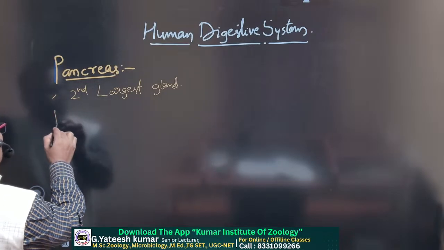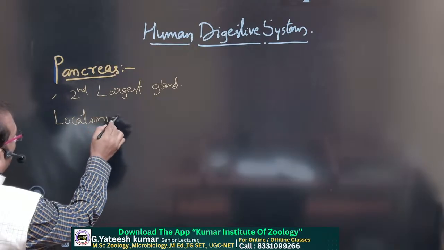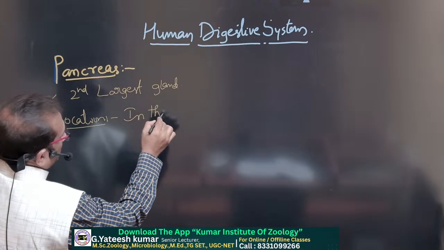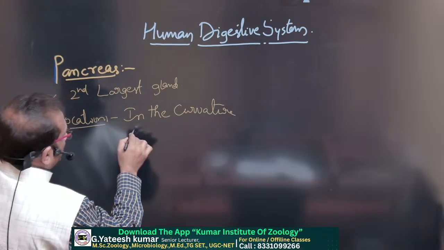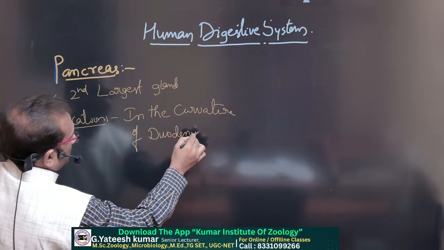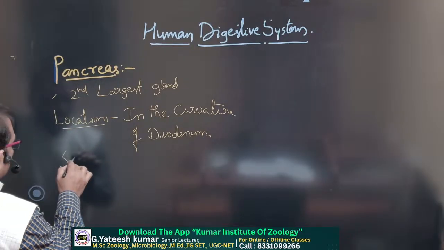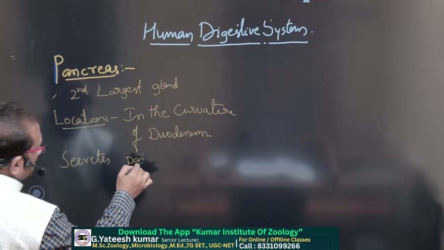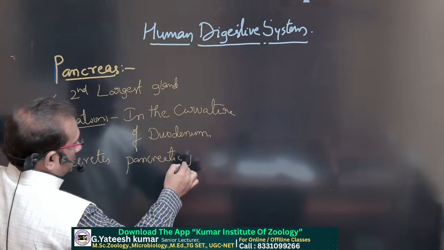Location. Where is the pancreas located? In the curvature of duodenum. They secrete pancreatic juice.